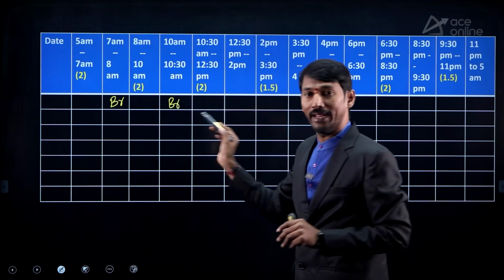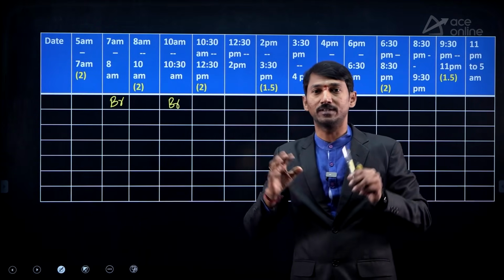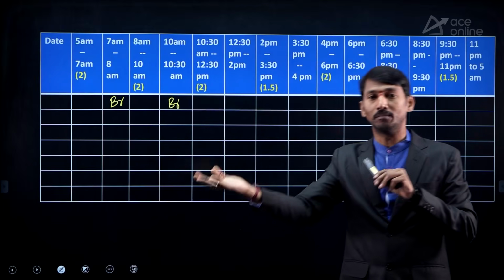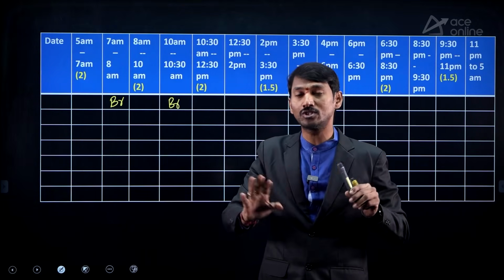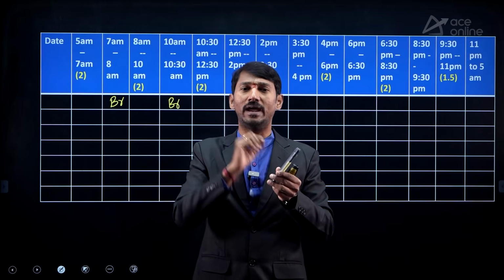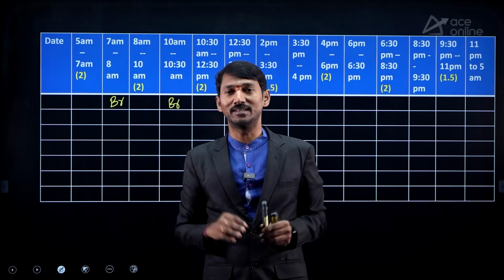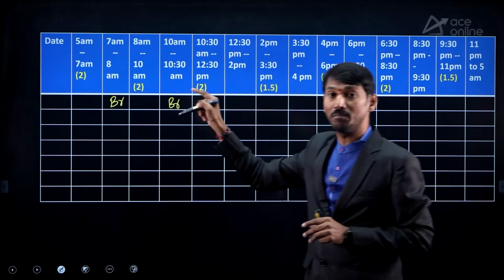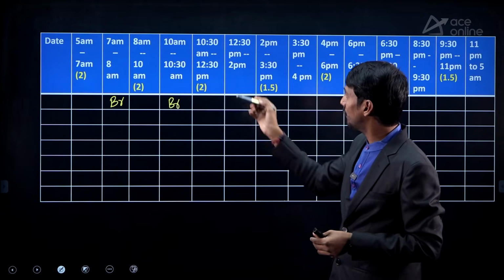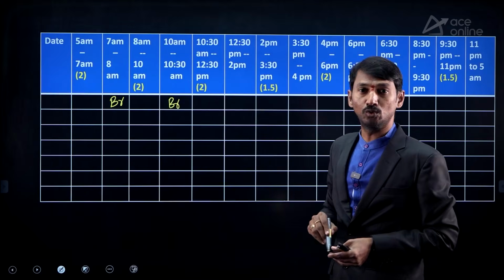If you take the breaks like this, you can get refreshed. After that, you can bounce back to the preparation very easily. But most people study continuously for 4 or 5 hours. After that, 2 days are wasted because of headache or other issues. Don't do that. Continuous preparation with breaks is very, very important. After that, 10:30 to 12:30, 2 more hours.